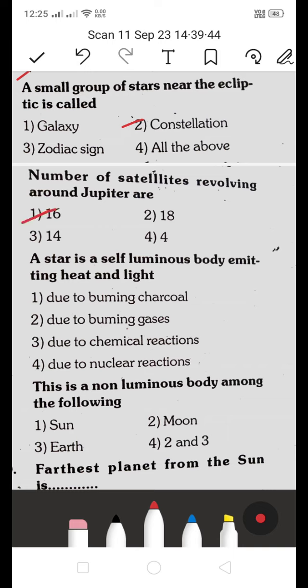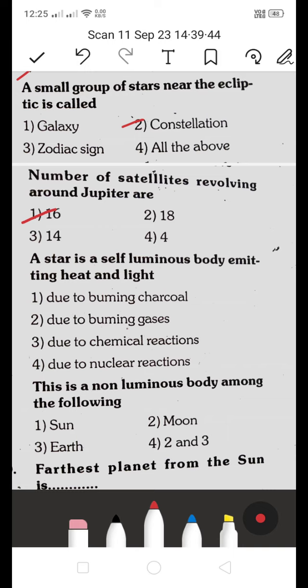16 satellites are revolving around Jupiter. 16 is the right answer. Next, a star is a self-luminous body emitting heat and light. Is it due to burning charcoal, or due to burning gases, or due to chemical reactions, or due to nuclear reaction? Which is the right answer?